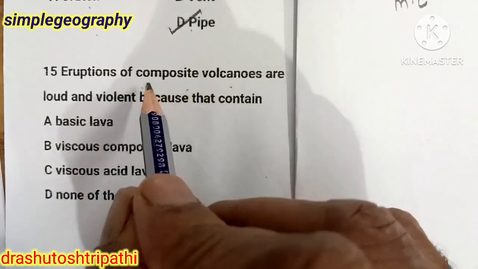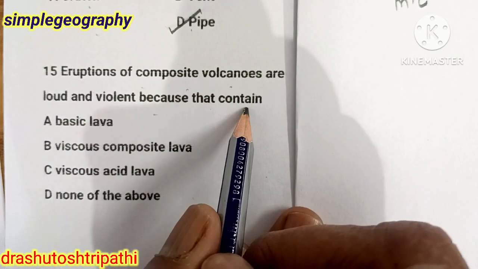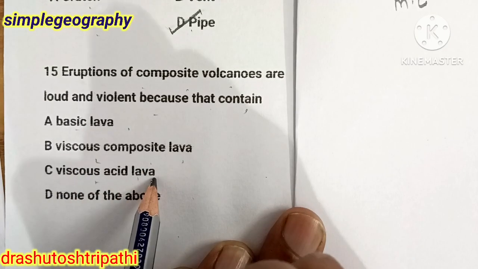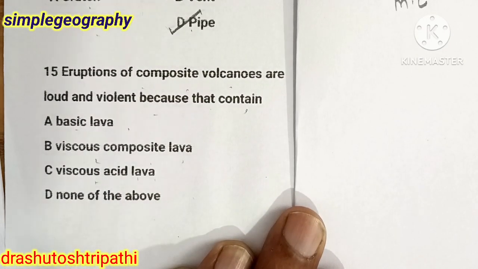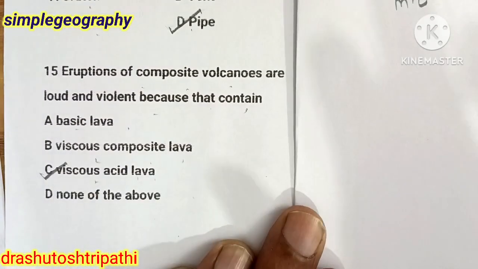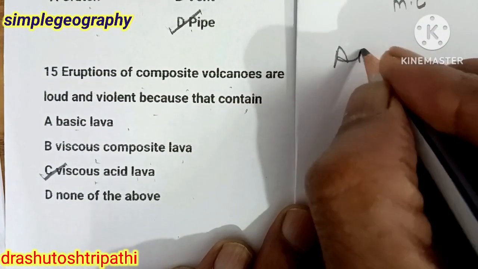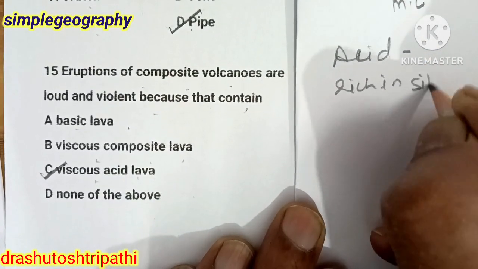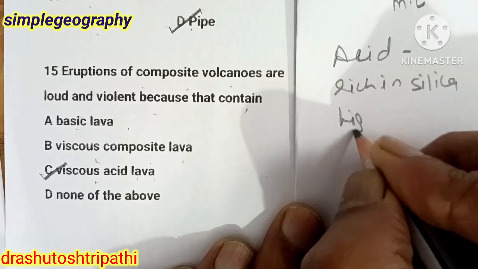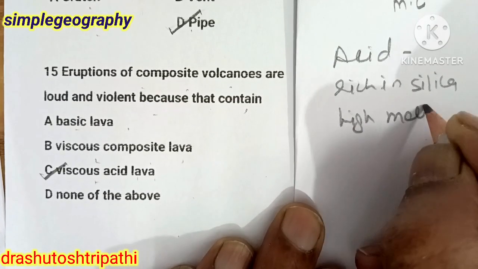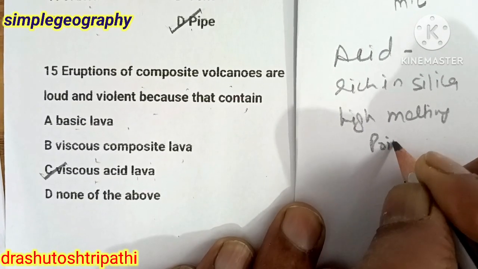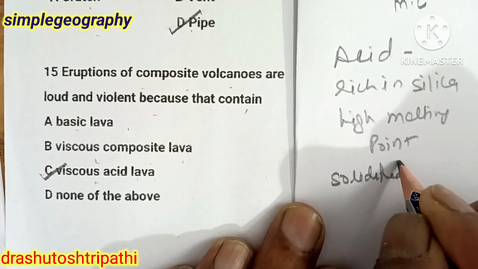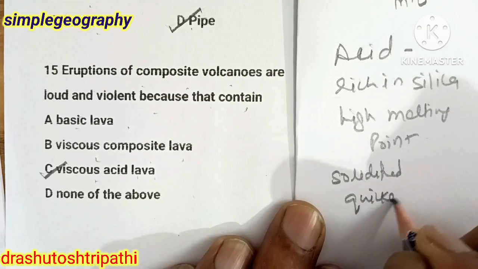Eruptions of composite volcanoes are loud and violent because they contain: basic lava, viscous composite lava, viscous acidic lava, or none of the above. The answer is viscous acid lava. Acid lava means lava which is rich in silica, has a high melting point, and solidifies quickly.